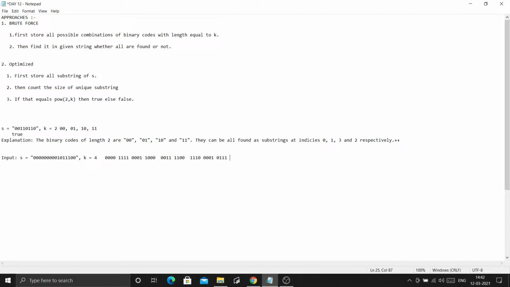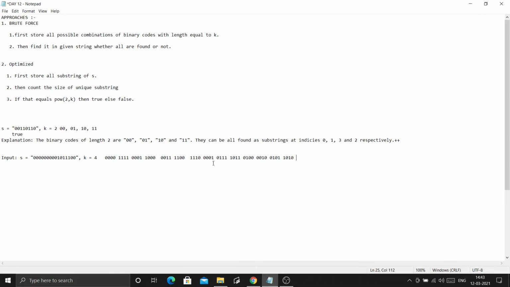Let's take another. 0011 is there, 1100 is there, 1000 is there, 1101 is there, 1110 is there, 0110 is there, 1011 and also 0100, 0010, 0101 and also 1010. Count how many are there. 1 2 3 4 5 6 7 8 9 10 11 12 13 14.